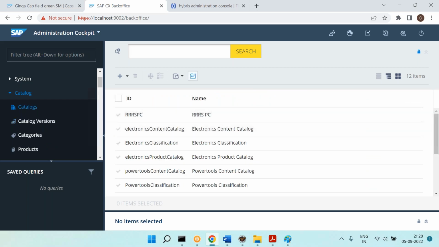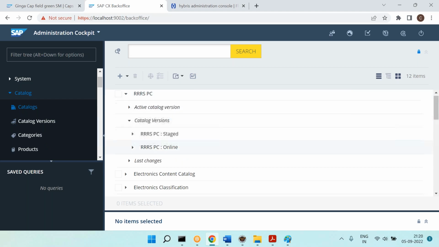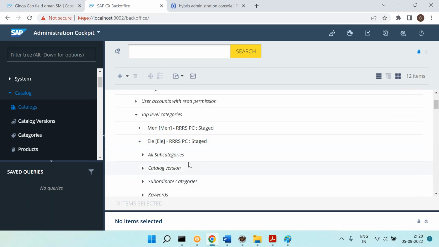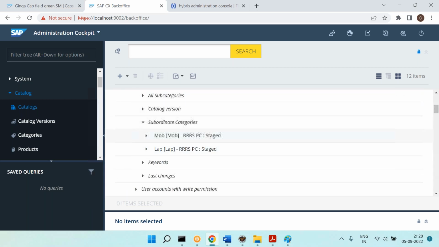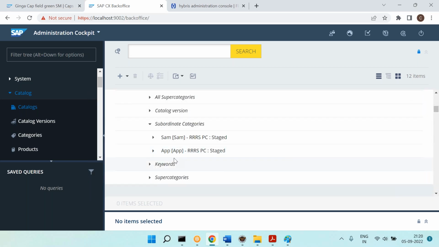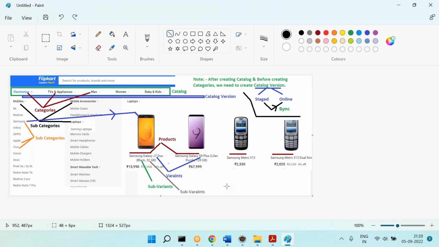So that's what I have shown you here. You can see one more time whatever we have done. We created this catalog version, staged version, then top level categories, electronics, you can expand it, subcategories, some more subcategories, mobiles, laptop. Within the mobiles, you have some more subcategories, Samsung and Lenovo or Apple. Within the Samsung, you can see the included products, which are nothing but Samsung Galaxy and Samsung Note. That's good. Now we have followed this diagram. From this diagram, what can we do next?